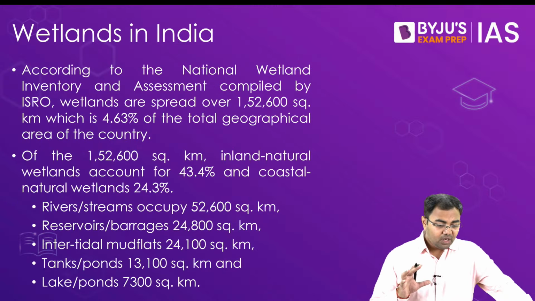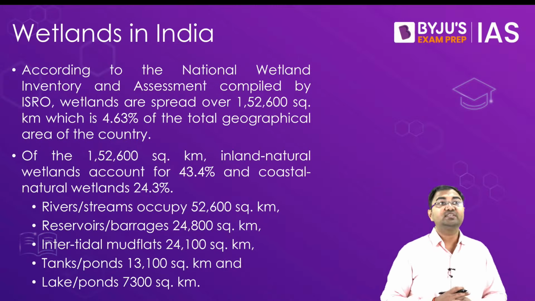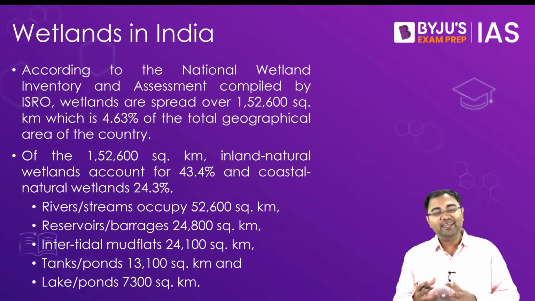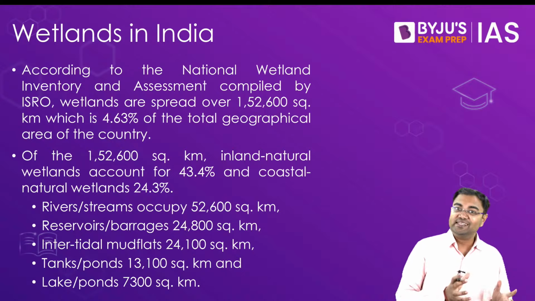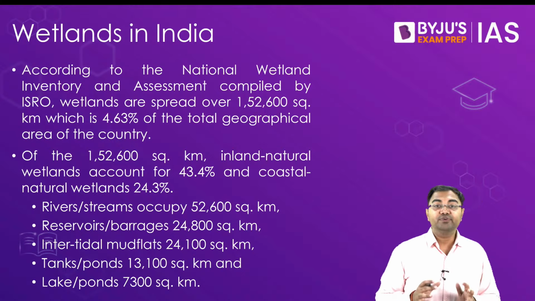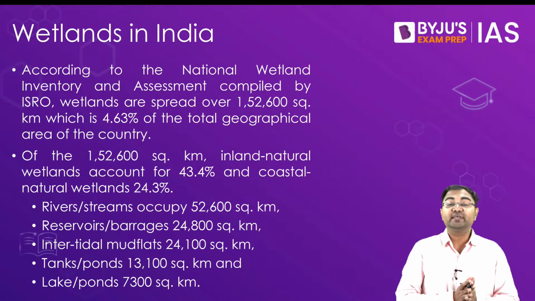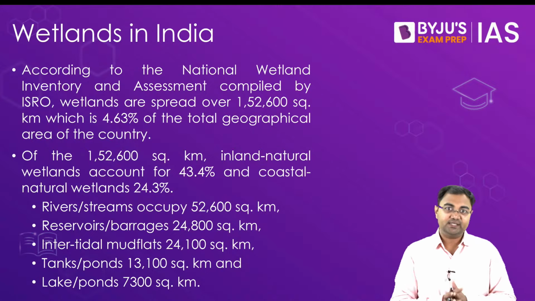Now when we look at wetlands in India, we see that there are a number of small and big areas in India which can be designated as wetlands, out of which there are 49 wetlands currently which have been designated as Ramsar sites.